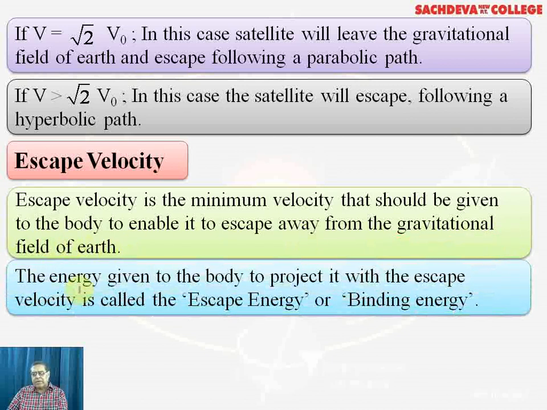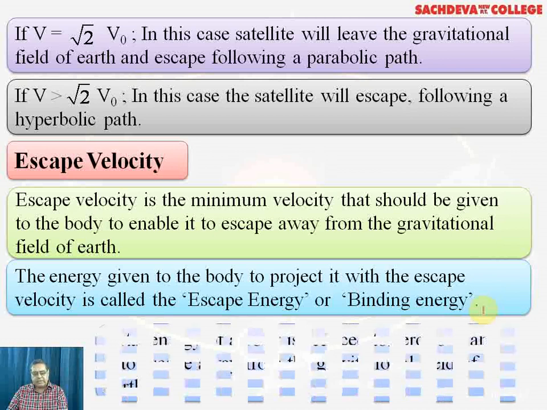The energy given to the body to project it with the escape velocity is known as escape energy or the binding energy. So what is escape energy? If the satellite is moving with escape velocity, which is normally 11.2 kilometers per second, then at that instant, the energy of that satellite will be known as the escape energy or the binding energy.